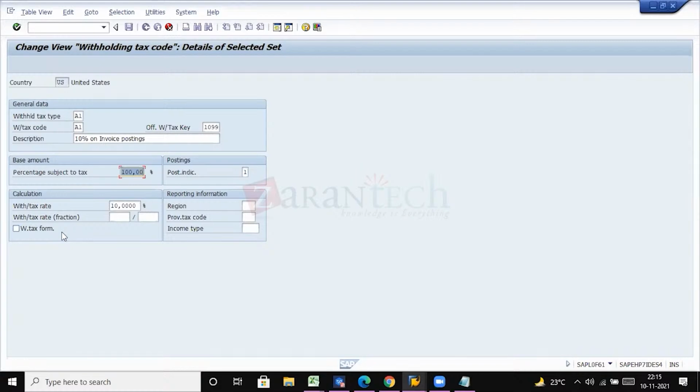So these are all two-way postings, because we are posting the invoice with reference to something. That is the reason it is called a two-way invoice.